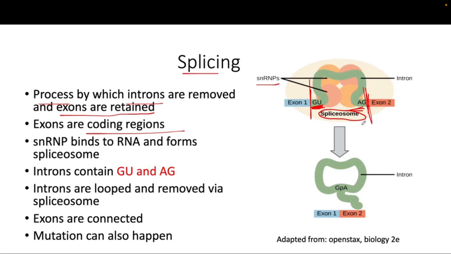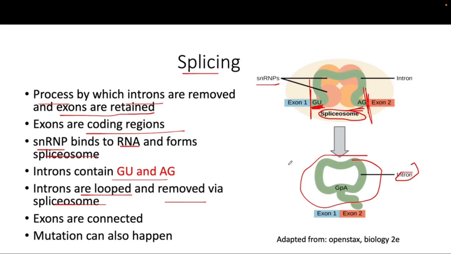Okay, so they cleave these introns, and the intron that is formed is also known as a lariat. As you can see, this is the lariat. So when this lariat is formed, the spliceosome cleaves the introns from the exon, and this lariat is removed. Again, to recap: RNA forms the spliceosome, introns have a specialized sequence like GU and AG, and introns are looped and removed via the spliceosome complex.